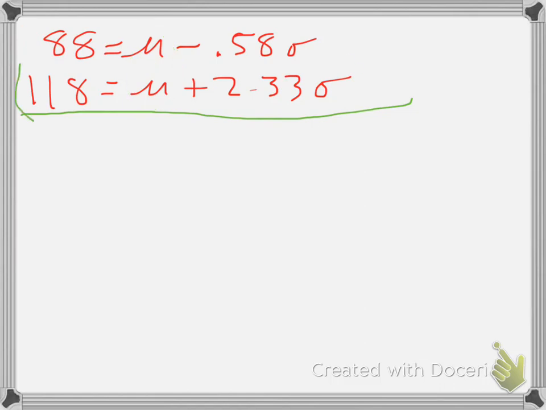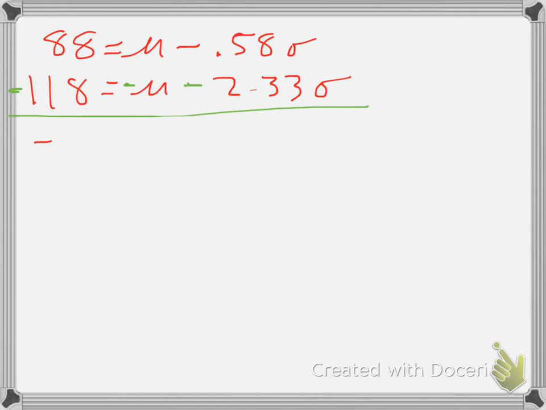I hate subtracting, so I just make everything negative here, and now I can just add things, so this plus sign will turn into a negative. Hopefully you've learned your own methods to do this. So I have 88 minus 118, that's negative 30 if I did my math right. These two mu's, we add them together, they are gone. And now we subtract negative 5.8 from negative 2.33.